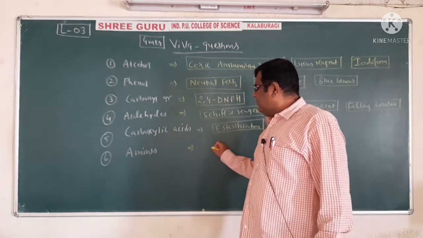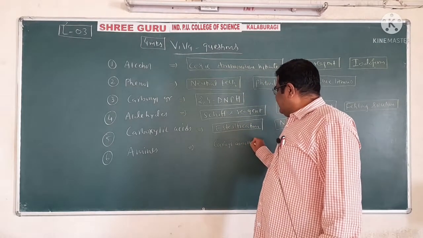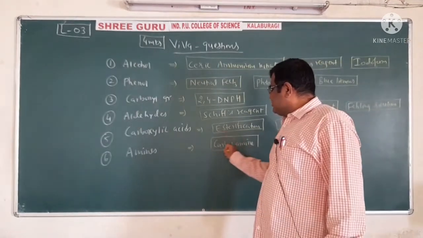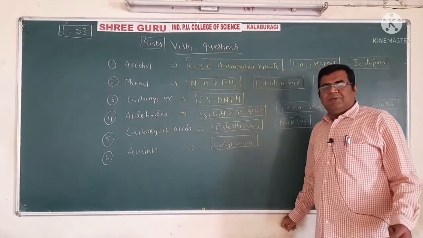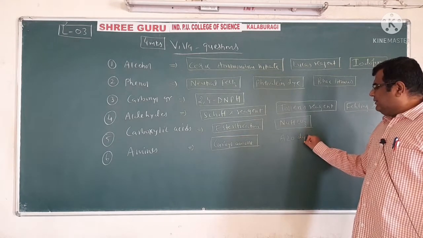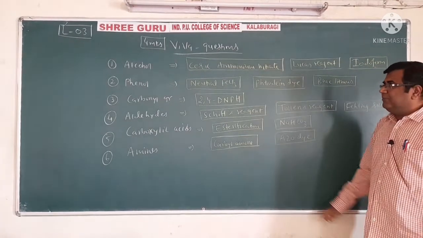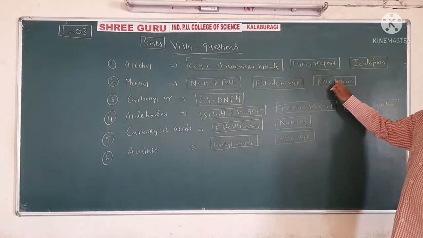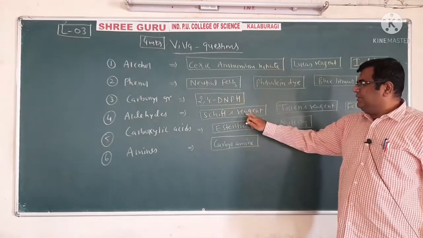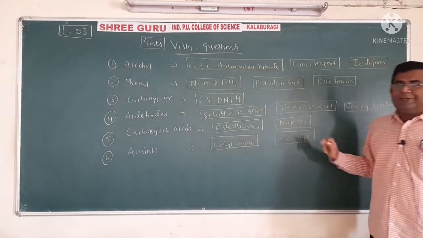For amines, we have the carbylamine reaction, which is a very typical reaction of primary amine, or the azo dye reaction, where dyes are formed. So 1, 2, 3, 4, 5, 6, 7, 8, 9, 10, 11, 12, 13, 14.